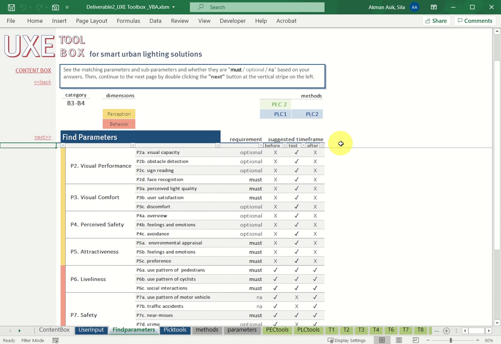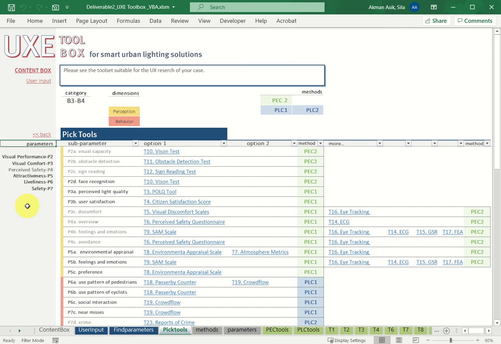It also recommends a time frame for these studies. For example, for the face recognition measurements, it needs to be test measurements, which is a momentary assessment. Let's go to the next page and see the available tools.